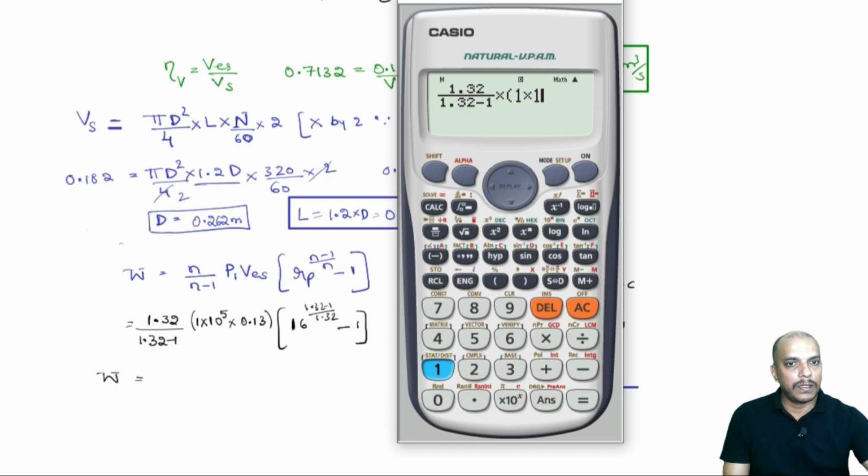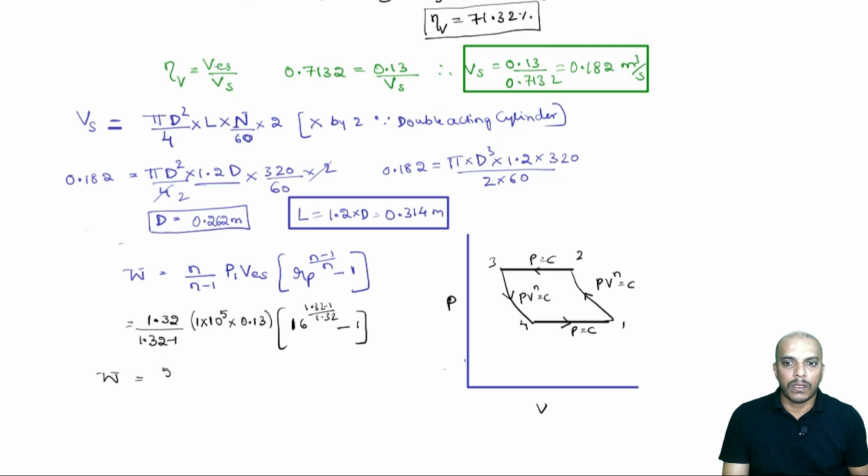into 1 into 10 power 5, multiplied by 0.13, multiplied by 16 power 1.32 minus 1 divided by 1.32 minus 1. So, that will be 51.395 into 10 power 3. Now, that will be watt,